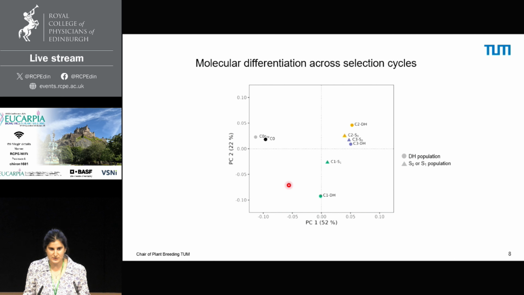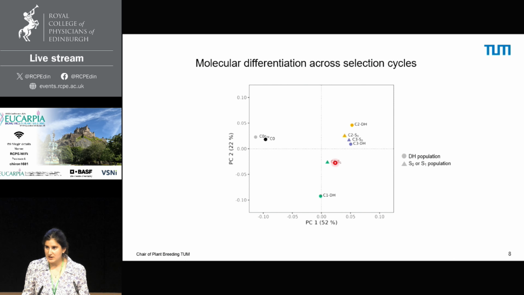between the initial population and the first cycle, followed by a smaller differentiation to the next cycle, between C1 and C2, and an even smaller differentiation step between cycle 2 and cycle 3, mainly explained here by the second principal coordinate. From here, we can also compare the relative position of the heterozygous populations and the DH populations within each of the cycles.